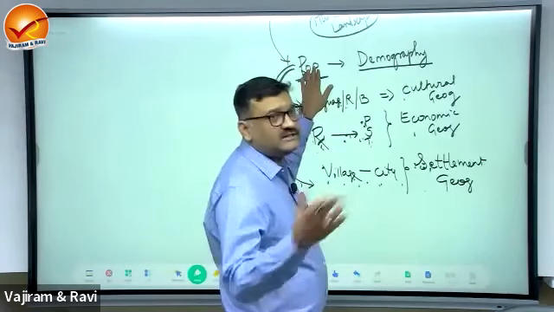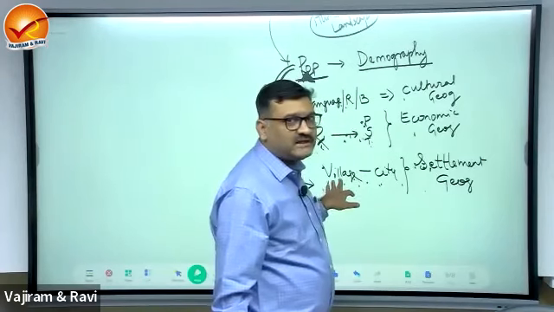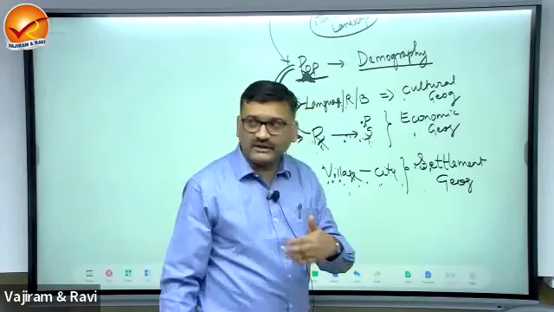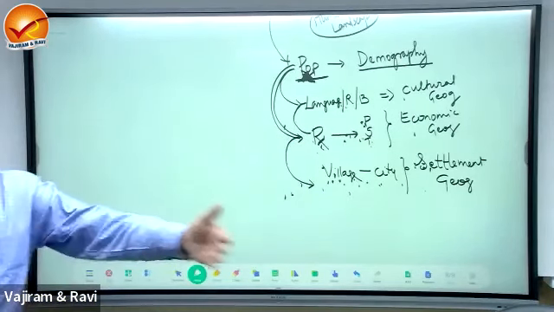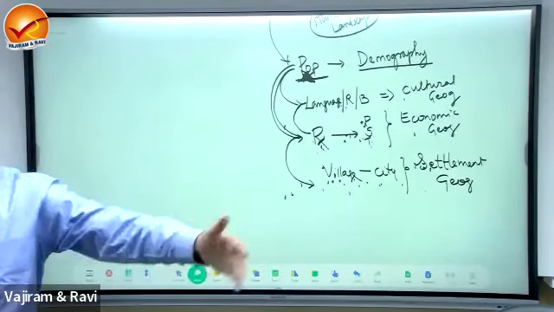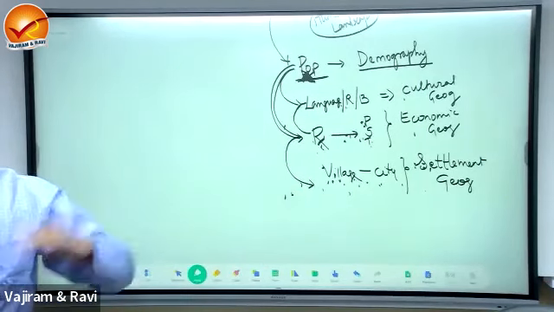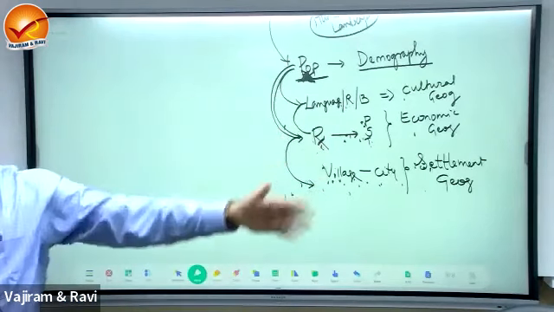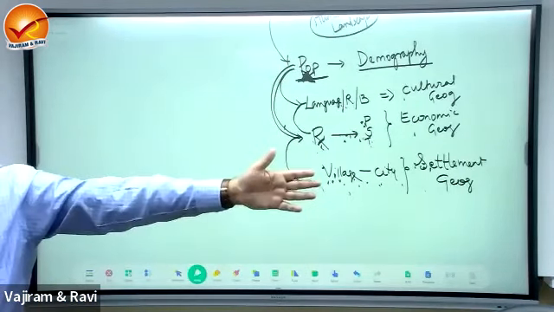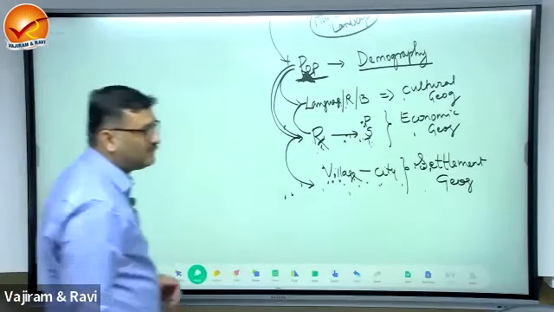If population is high, what will happen to the frequency of occurrence of settlements? Increases. Now take the example of the population of UP. The next village in UP will be some 7-8 kilometers away. Population of Rajasthan, less. So the next village you will encounter only after 25 or 30 kilometers. Okay, so this difference you can see once we analyze the difference in population.